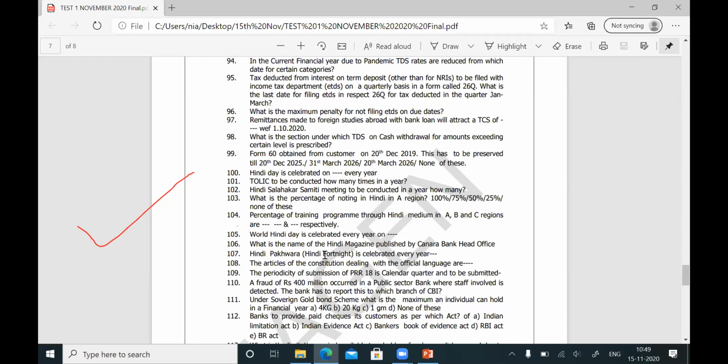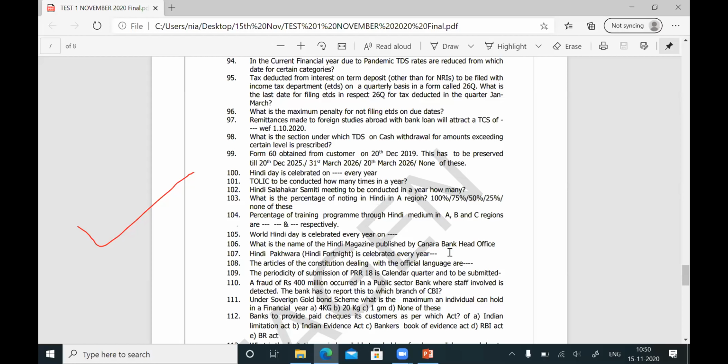Yes, Hindi fortnight, they call it Hindi Pakwara. That's why I have given it in English. Suppose they ask the question, when is Hindi Pakwara conducted, and you do not know the answer for Hindi Pakwara, then you will find it difficult. That is why I have given Hindi fortnight within brackets. It is celebrated between 1st September and 14th September every year.